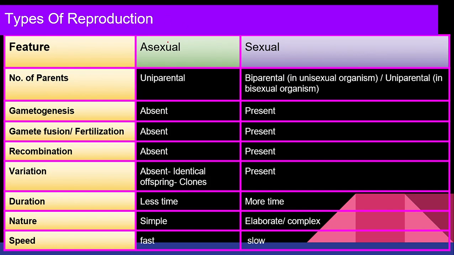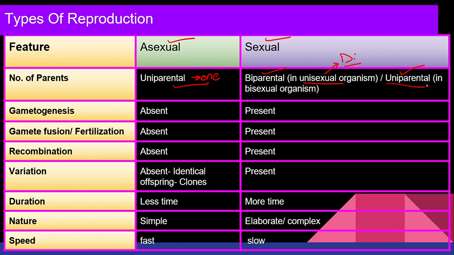Now let's differentiate between asexual and sexual. Asexual means it is uniparental, meaning only from one parent. But when we talk about sexual, it can be biparental as well as uniparental. Biparental means it is a unisexual flower. Unisexual means it is dioecious. Only one sex is present, that is your male gamete or female gamete, right?